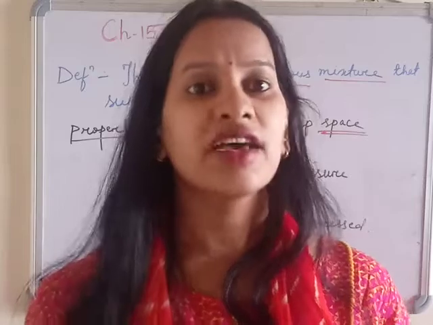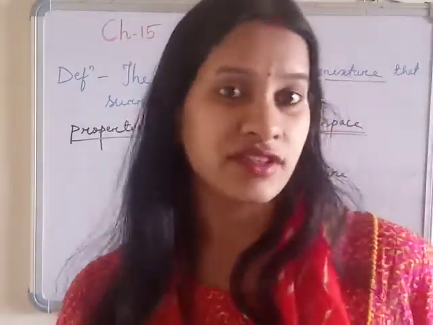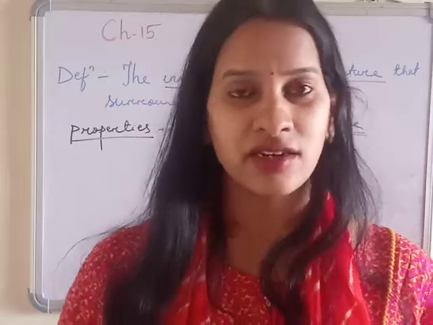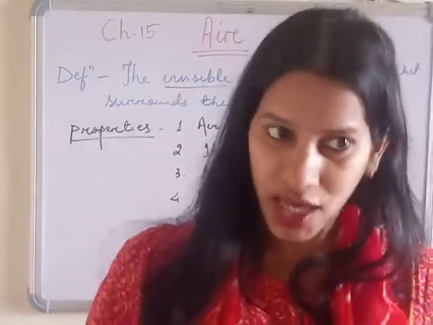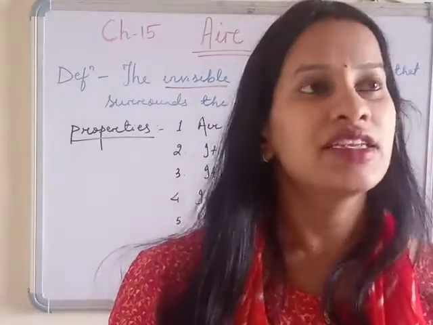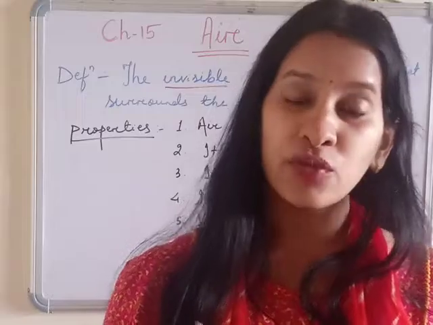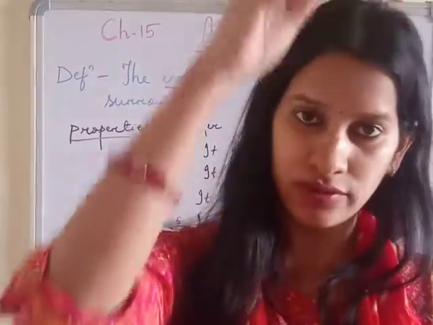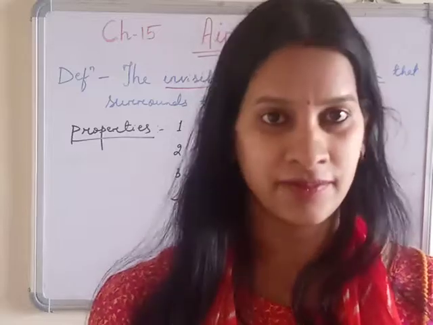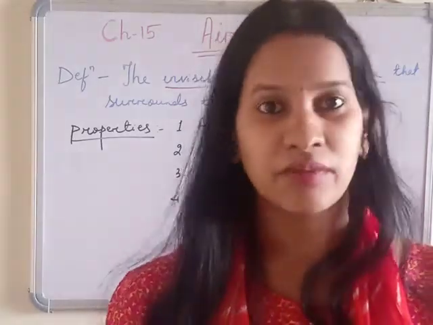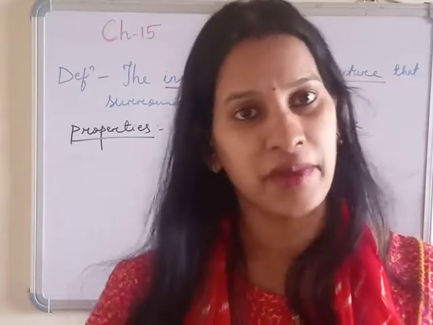Wherever I go, my mass remains fixed, but weight is not fixed because weight depends upon the gravitational force of the earth. So if I am at the equator and my weight is 45, if I move towards the north side, the north pole, I am the same person, but my weight has become 60. How come? But my mass is the same. The amount of blood, bones, and muscles is all the same.